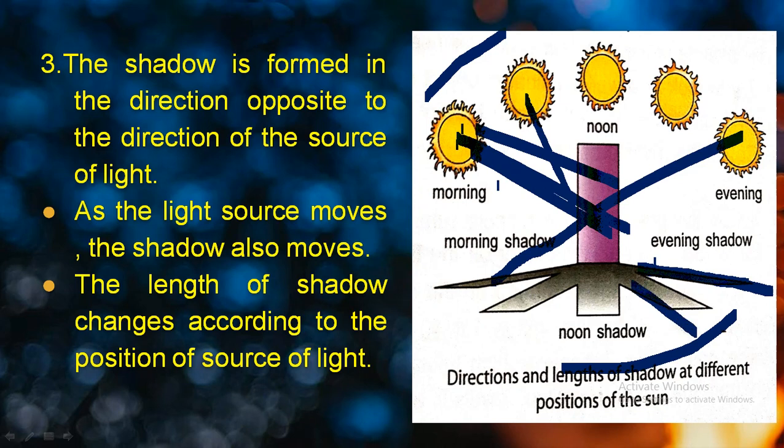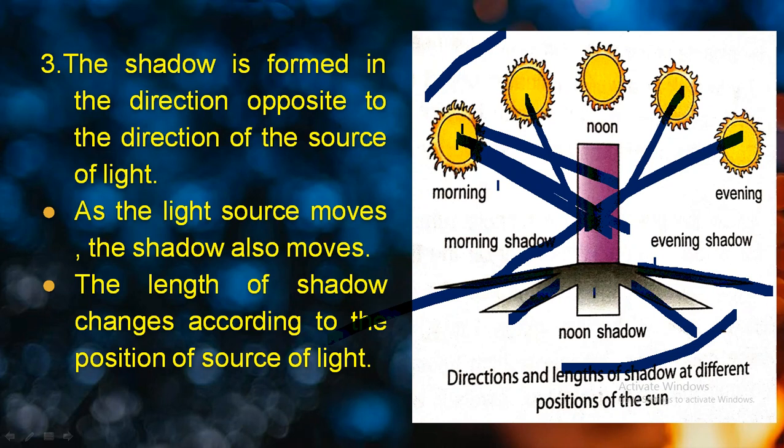See, it is getting shorter compared to the first one. Then at noon, you can see a very small one, this one. Then it moves to the evening, so again it gets lengthened, and in the evening you get once again a long shadow. So it completely depends on the position of the light.